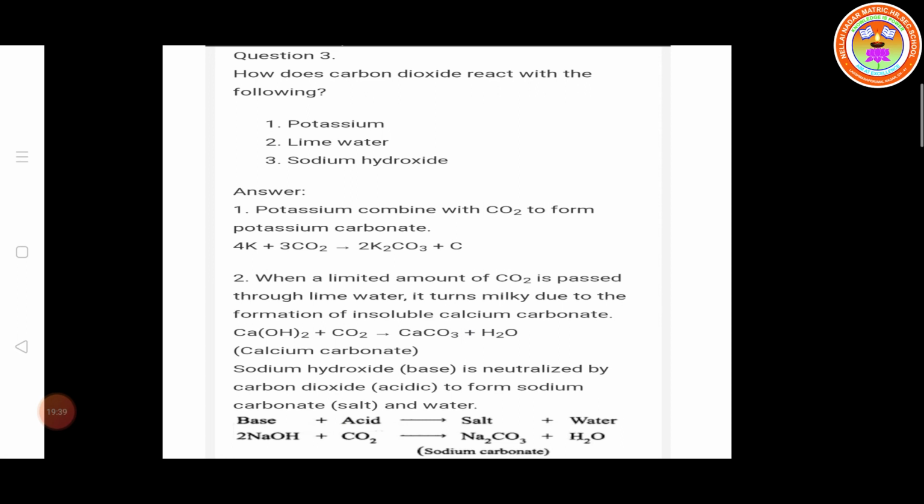So next one is sodium hydroxide. Sodium hydroxide is a base. Carbon dioxide is acidic in nature. So it is an acid-base reaction. An acid-base reaction forms salt and water. So 2 moles of NaOH, sodium hydroxide, react with carbon dioxide to form Na2CO3. Here one oxygen combines with CO2 and they convert into CO3. So Na2CO3 is formed. The remaining one oxygen and two hydrogen are called water. So sodium hydroxide reacts with carbon dioxide to form sodium carbonate and water.